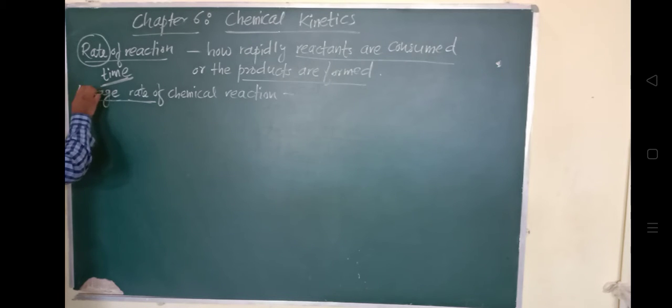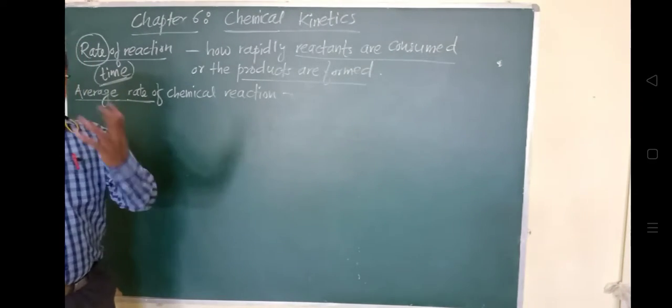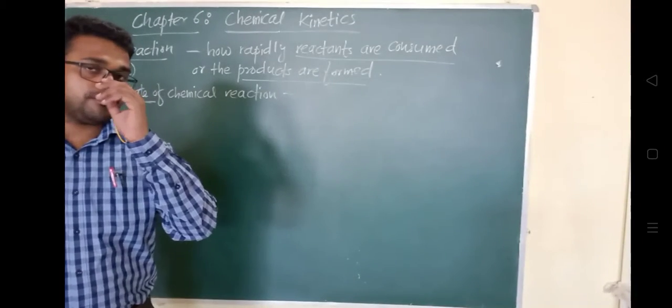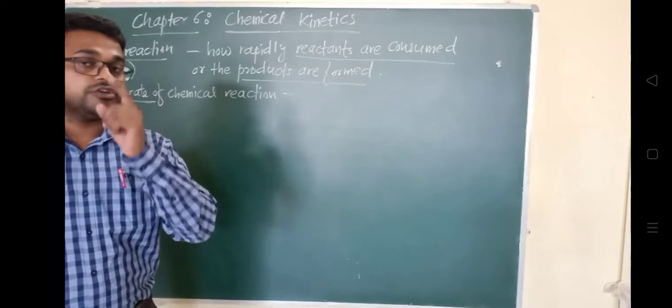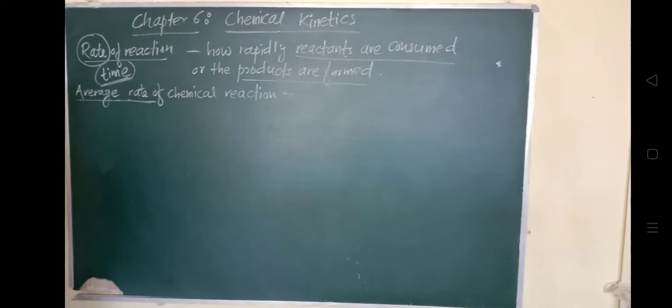The time factor. So here also, as we are saying average rate of chemical reaction, how the concentrations of reactants and how the concentration of products are varying with respect to time, that is given by average rate of chemical reaction. So the average rate of chemical reaction is described by knowing change in concentration of reactants.